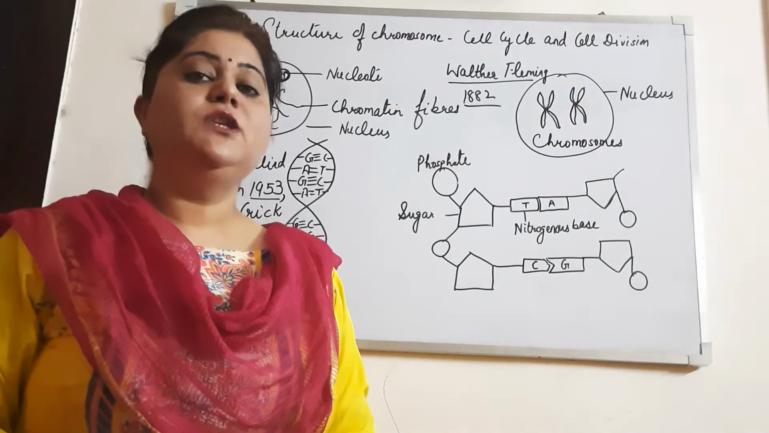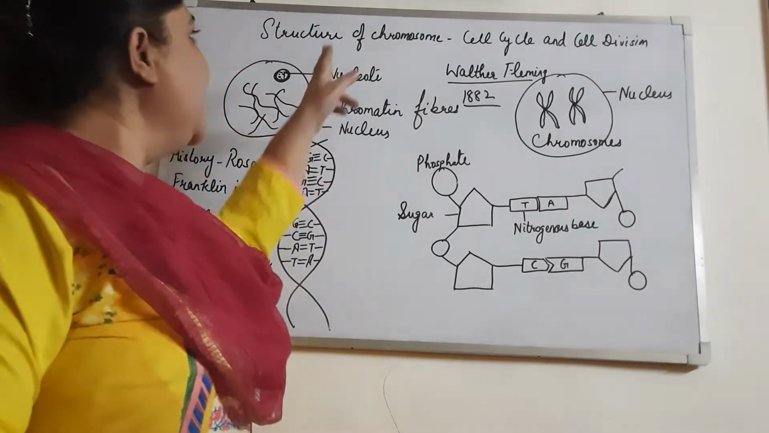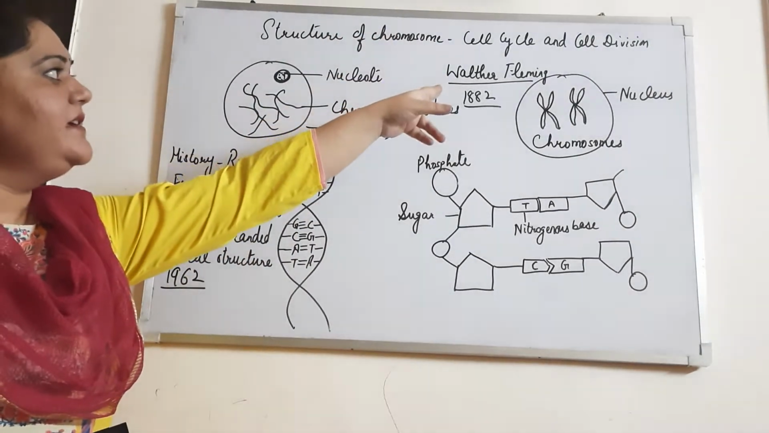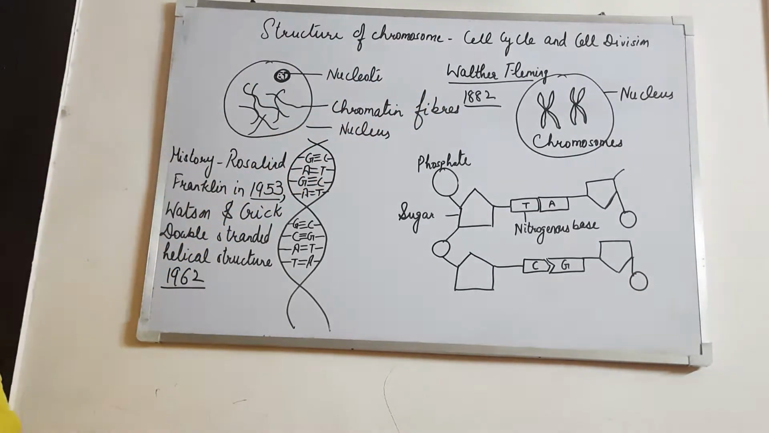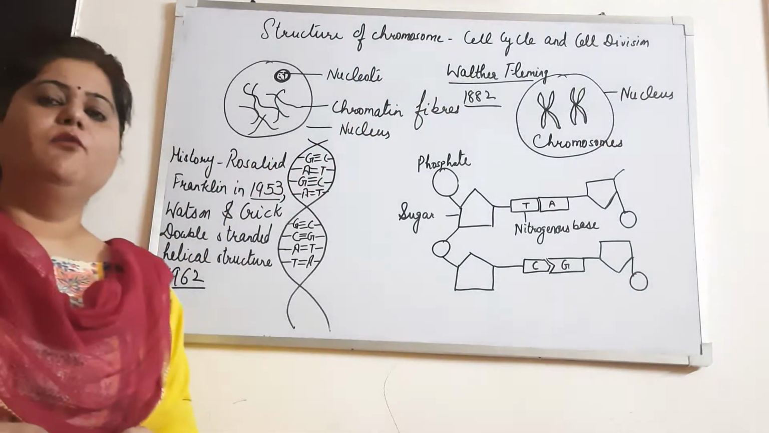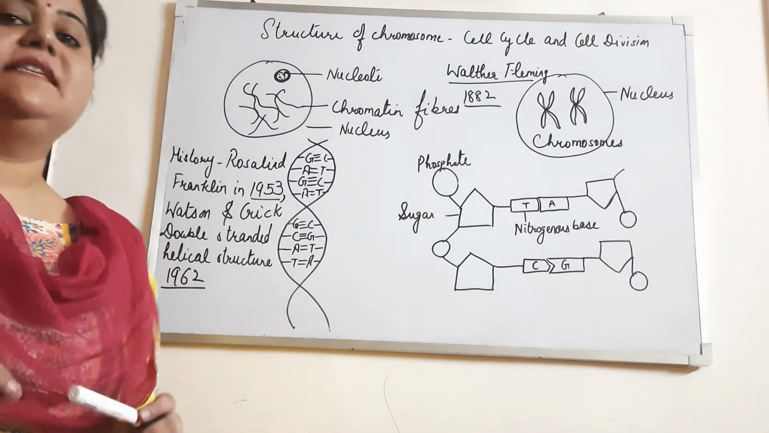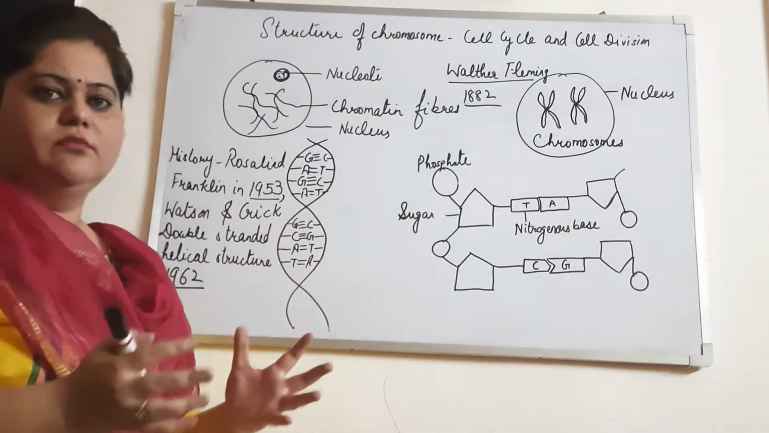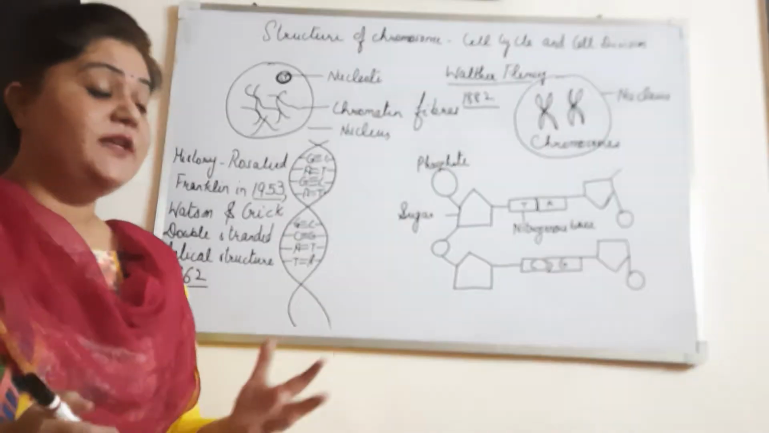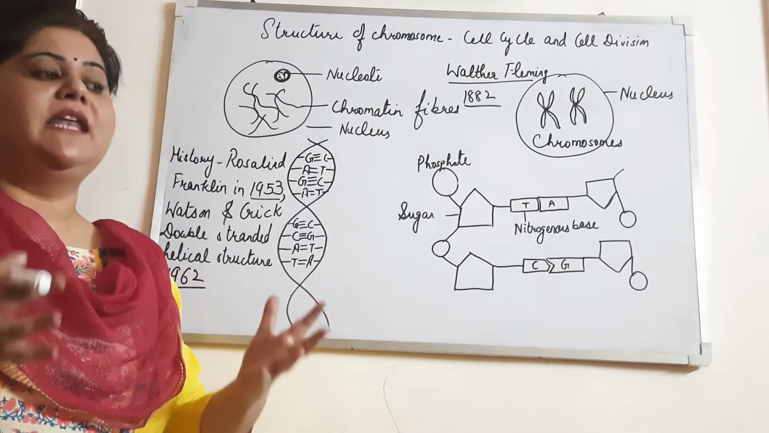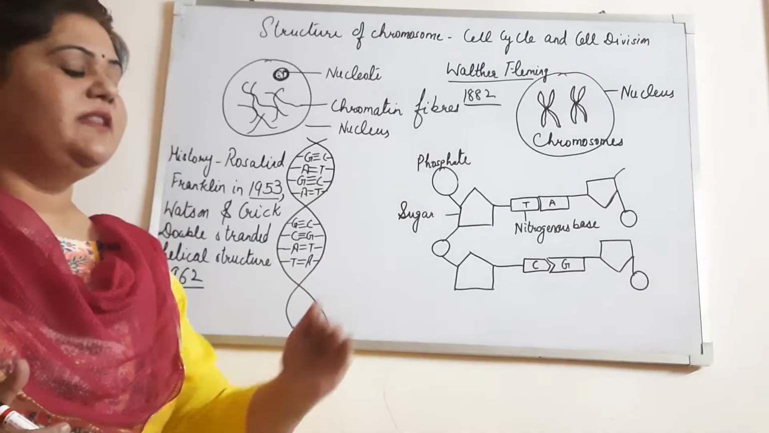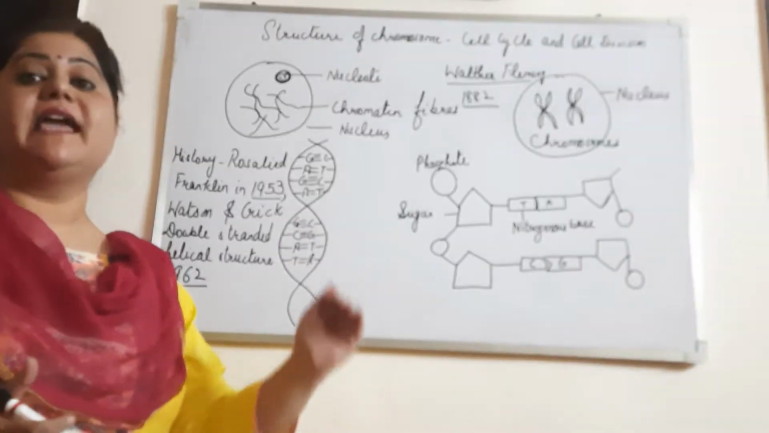Good morning. Today we will start our next chapter, that is structure of chromosome, cell cycle and cell division. Now, first of all, why is cell division necessary? In order to grow, cell division is necessary. A living organism cannot grow till the cell divides. Only when the cell divides can living things grow.